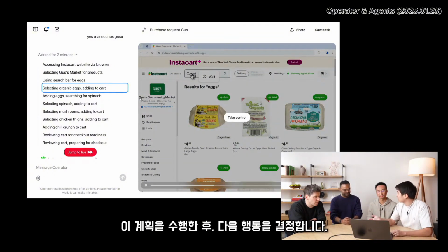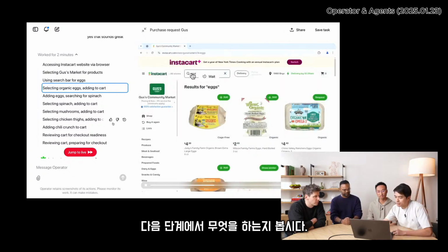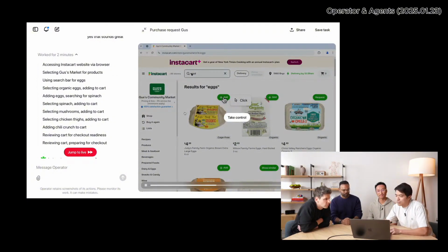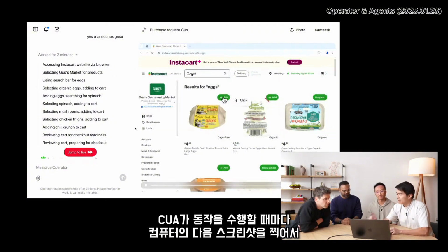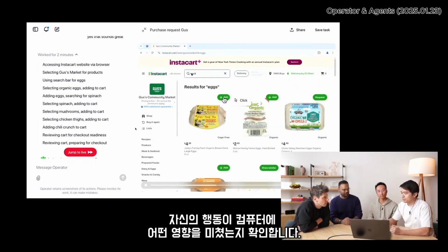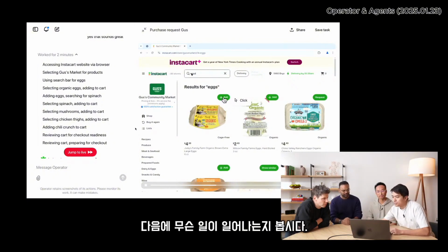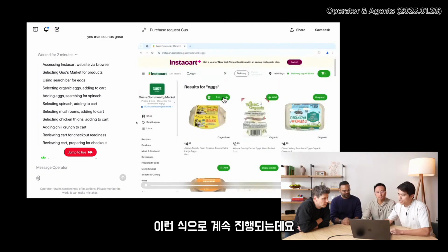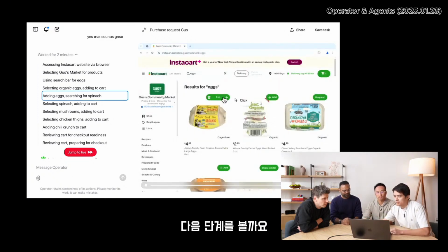After it makes this plan, it then figures out what the next action it should take is. So let's see what it does in the next step. Okay, so you see that it performed a click on this add button right here. That's very reasonable. Now, every time CUA does an action, it takes the next screenshot of the computer so that it knows what effect its action had. So let's see what happens next. Yep, after clicking on the add button, now you see it in the cart. And this just keeps continuing. Let's see what it does next.